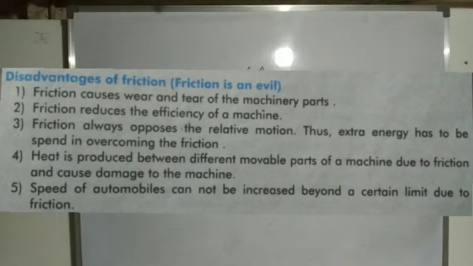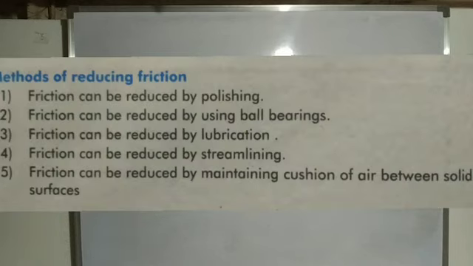Next one, the speed of automobiles cannot be increased beyond a certain limit due to friction. It means the speed decreases because of the presence of frictional force.